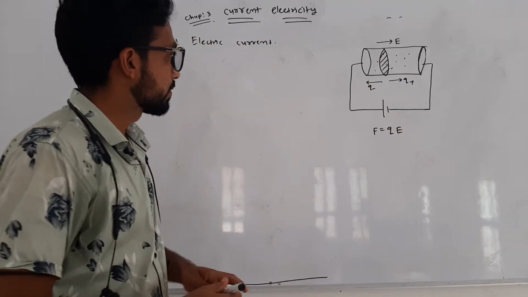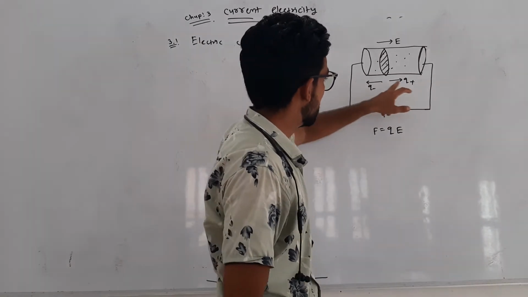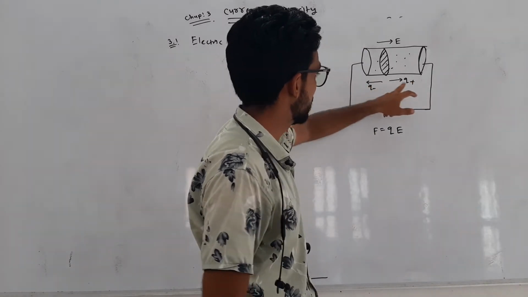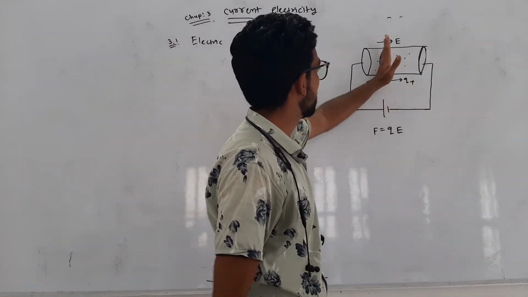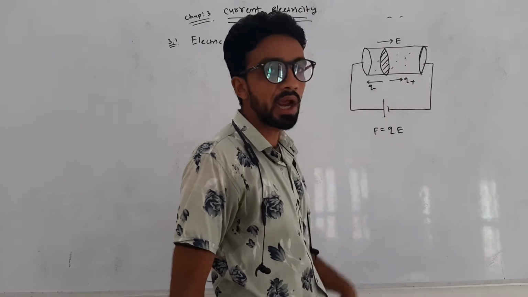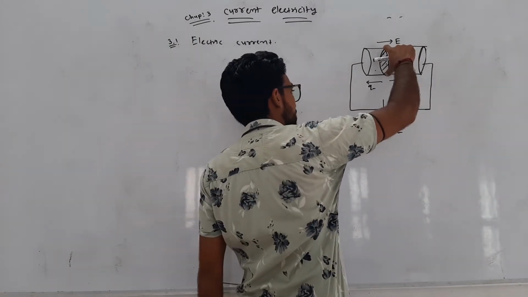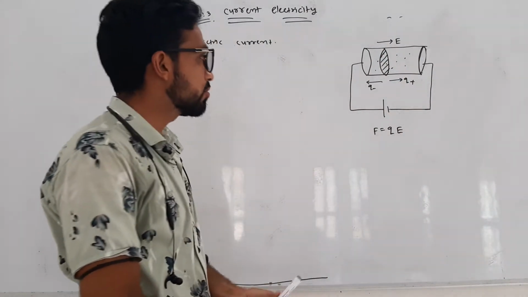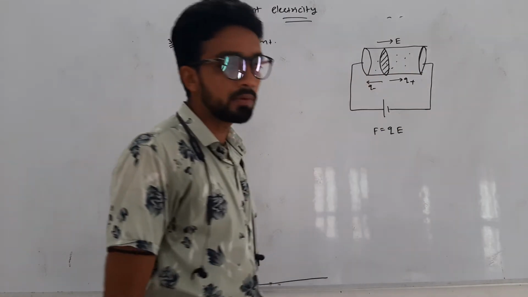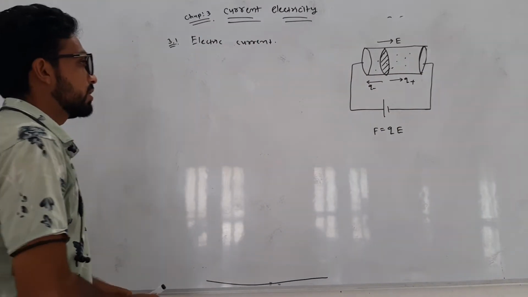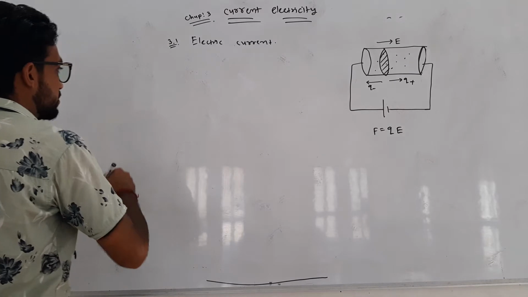You can see this is the direction of flow of charge, so it makes an angle of 90 degrees with the cross-sectional area. That means the cross-sectional area is perpendicular to the direction of flow of charge. Now we derive the equation for electric current.